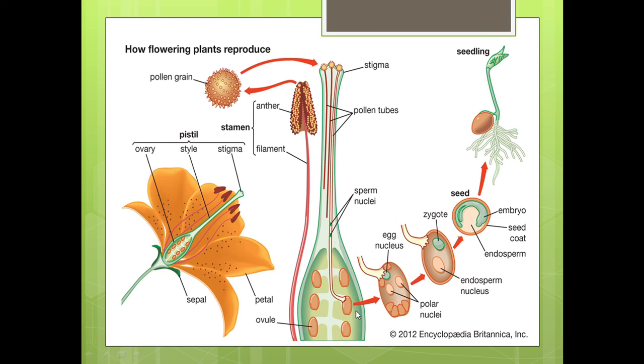Then they reach the egg cell. Here the fertilization takes place. Inside the egg cell, there is fusion of the egg cell and the sperm nuclei, which results in the formation of the zygote. Then it forms the embryo, and after development, this embryo develops into a seed, and after getting suitable conditions, the seed develops into the seedling. So here we have summarized the process of reproduction in the flowering plants.